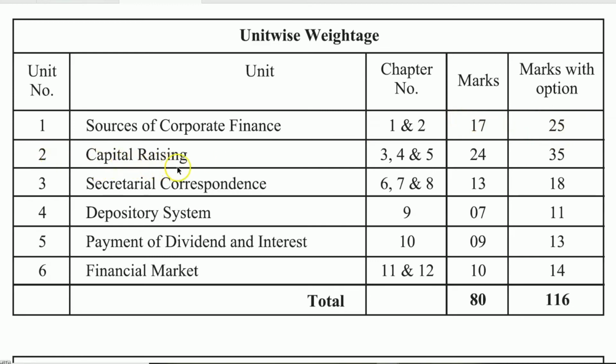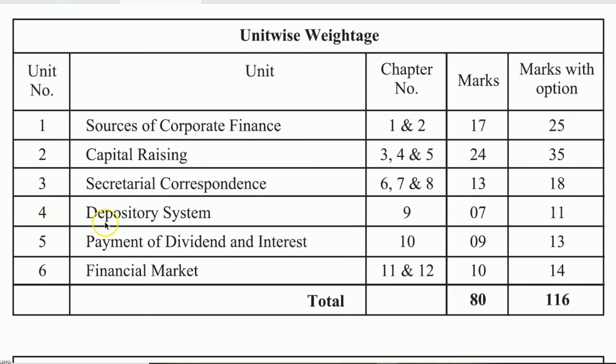Second, capital raising. Under capital raising, chapter numbers 3, 4 and 5, these chapters will come for 24 marks, and with option this will come for 35 marks. Third unit is secretarial correspondence, means letter part, that is chapter numbers 6, 7 and 8. These chapters carry 13 marks, and with option they carry 18 marks.